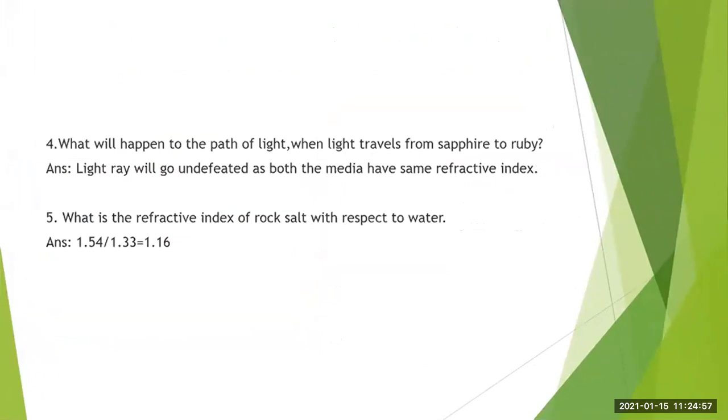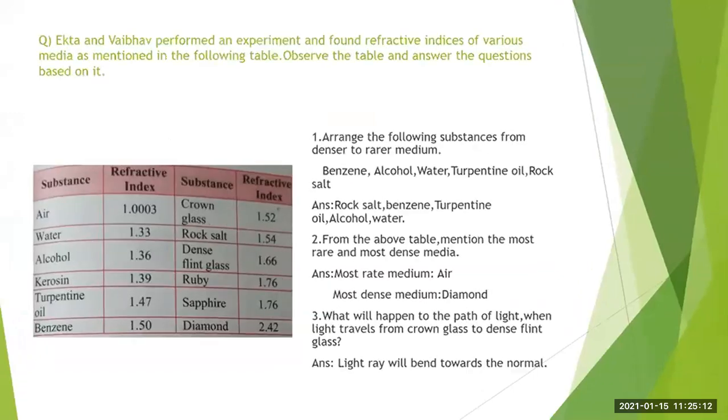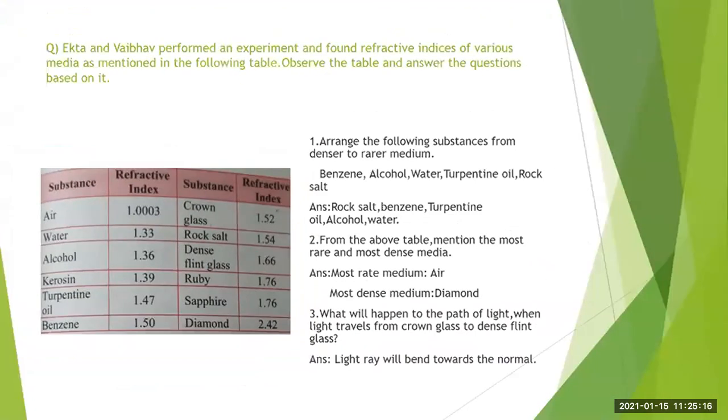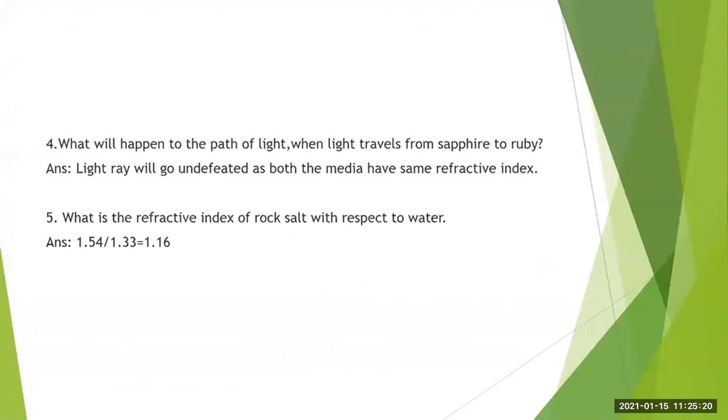Then what is the refractive index of rock salt with respect to water? We have to find the refractive index of rock salt with respect to water. So that will be equal to refractive index of rock salt upon refractive index of water. Refractive index of rock salt is 1.54 and refractive index of water is 1.33. So 1.54 upon 1.33, you will get the answer 1.16. That is the refractive index of rock salt with respect to water.